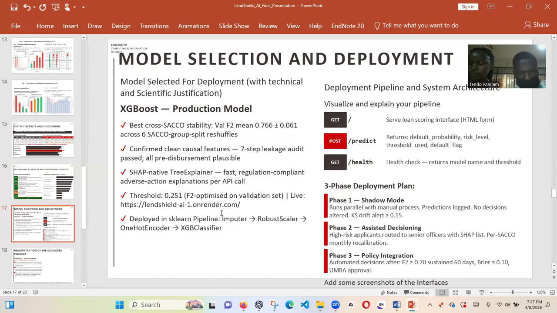And then, of course, we deployed that model and exposed the API endpoints for usage, and then we defined the phases whereby we shall take this model up to production grade and consistency with the UMR approval. Phase 1 is the shadow mode, which we are in right now, whereby it runs in parallel with the manual process. So predictions are logged, no decisions altered yet.